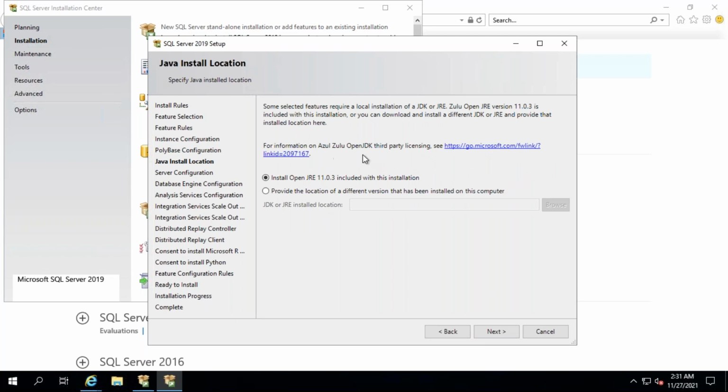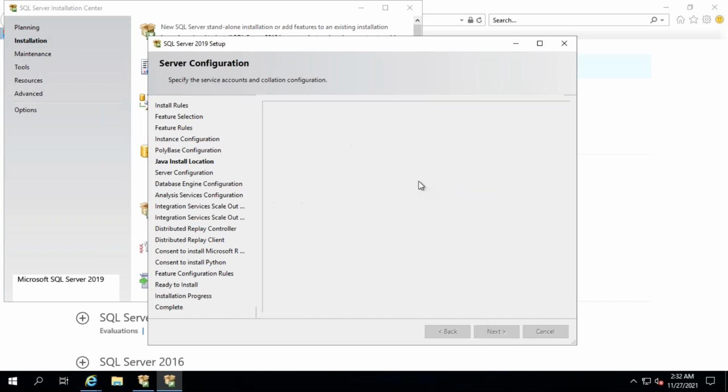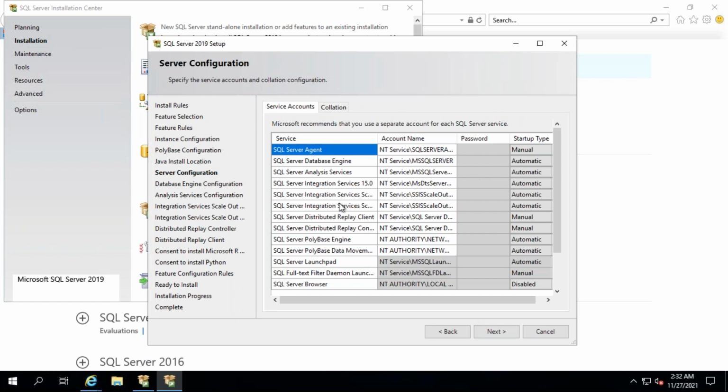A few of the installations require Java. So it is taking the Java runtime from the installation, or you can provide a location. We don't have one, so we'll take it from the installation exe only. Click on next. These are the services that you selected: agent, database engine, analysis services, integration services, PolyBase, and so on. Click on next.